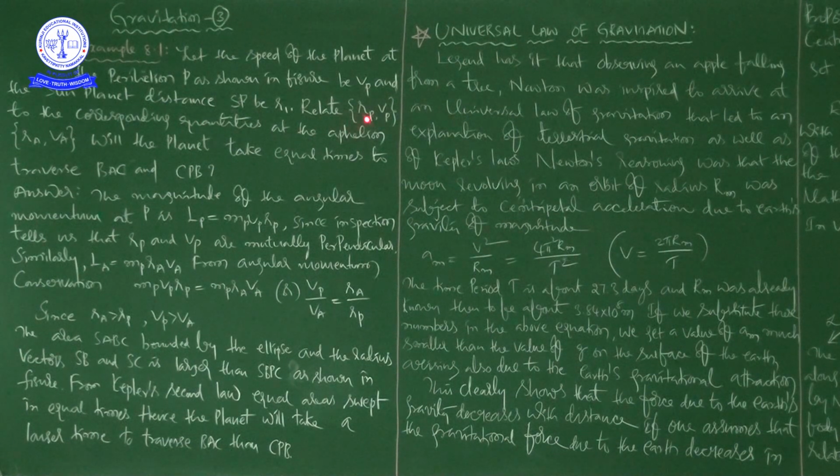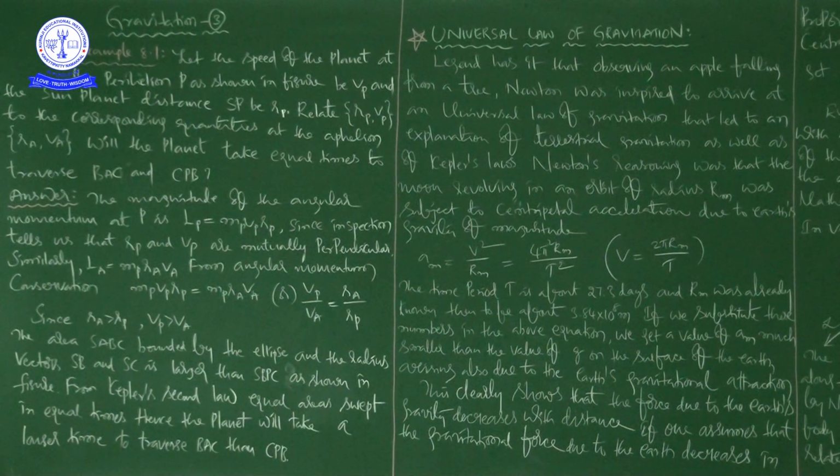Relate RP, VP to the corresponding quantities at the aphelion, RA, VA. Now the question is, will the planet take equal times to traverse BAC and CPB? That is the question. So first you have to understand the problem, then you can go for the answer. See the answer, ma.